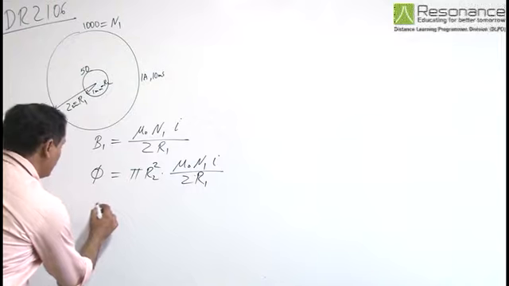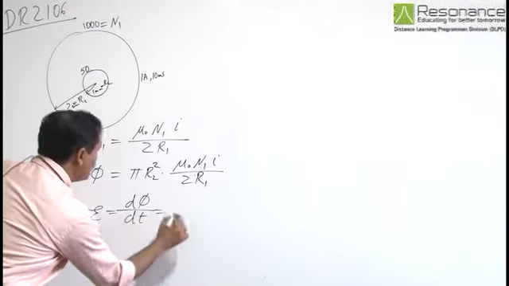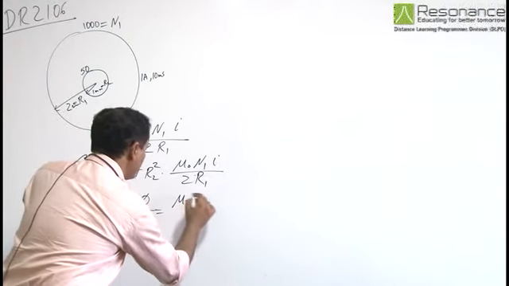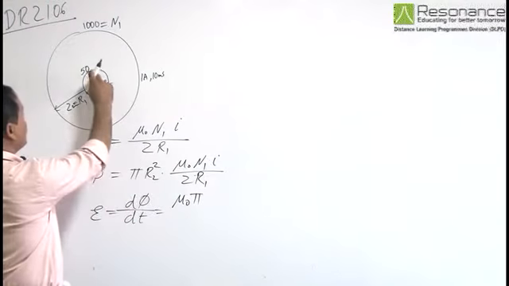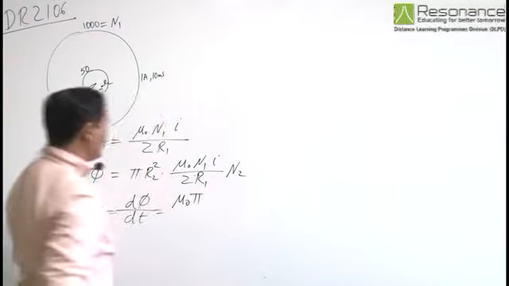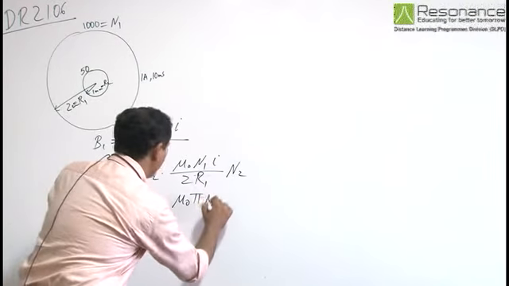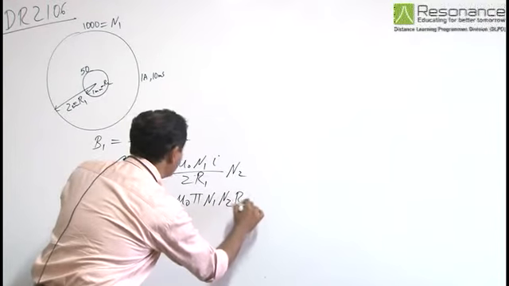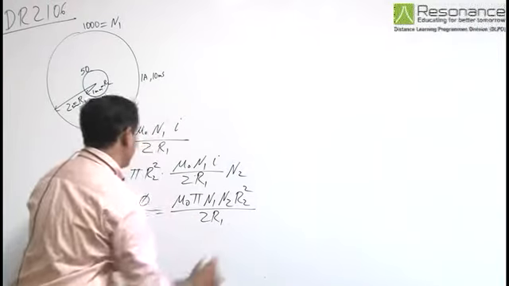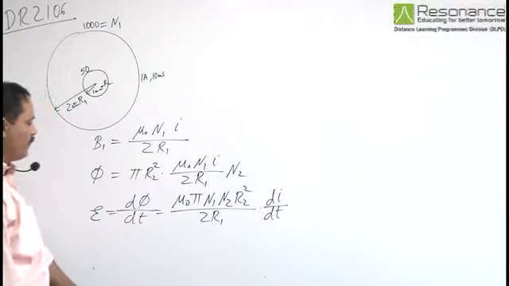Now induced EMF, E is equal to d phi by dt, that is mu naught pi, and as the inner coil has N2 turns, the total flux will be multiplied by N2. So we have mu naught pi N1 N2 R2 square by 2 R1 into di by dt.